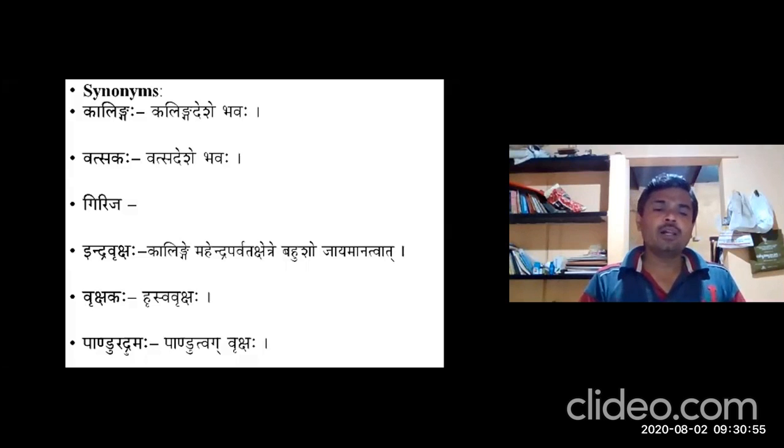Pandura Drumaha. Externally how it looks, the stem bark, how it looks. That is Pandura Drumaha, Pandu Varna, somewhat pale yellowish in color. Pandutva Grukshaha, Pandura Drumaha. Okay.